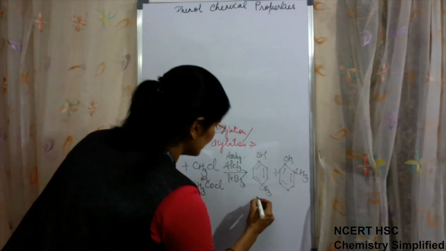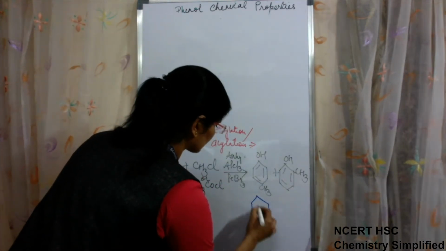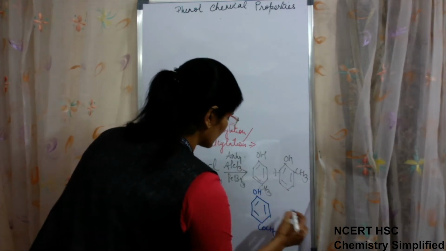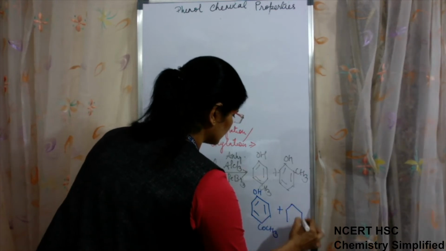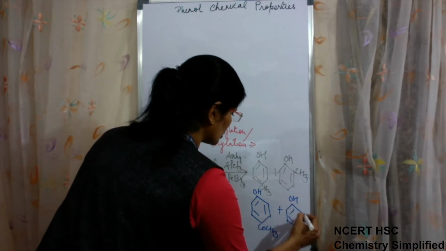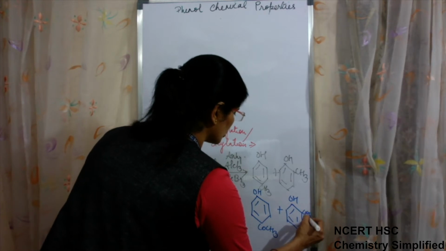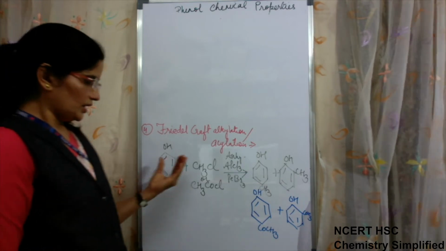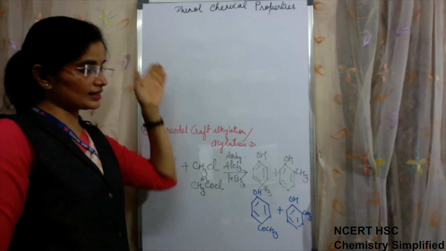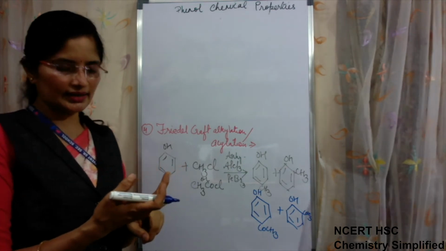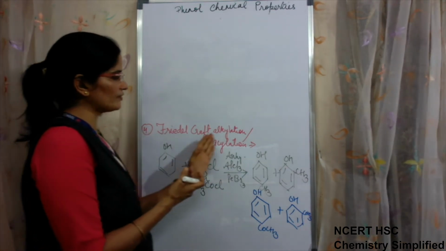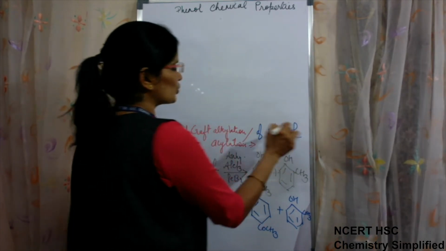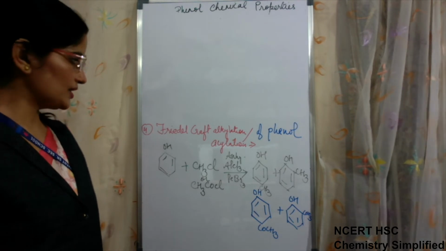and if it is acylation, then OH COCH3 plus OH COCH3. These products will be formed. Yet the reaction, as compared to the first three reactions we have studied, bromination, nitration and sulfonation, this Friedel-Crafts alkylation and acylation of phenol is a little slow. Okay, why is it slow?